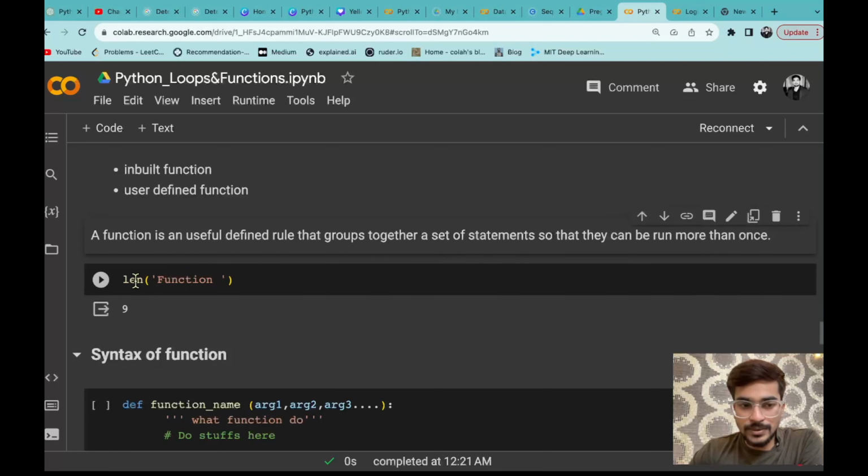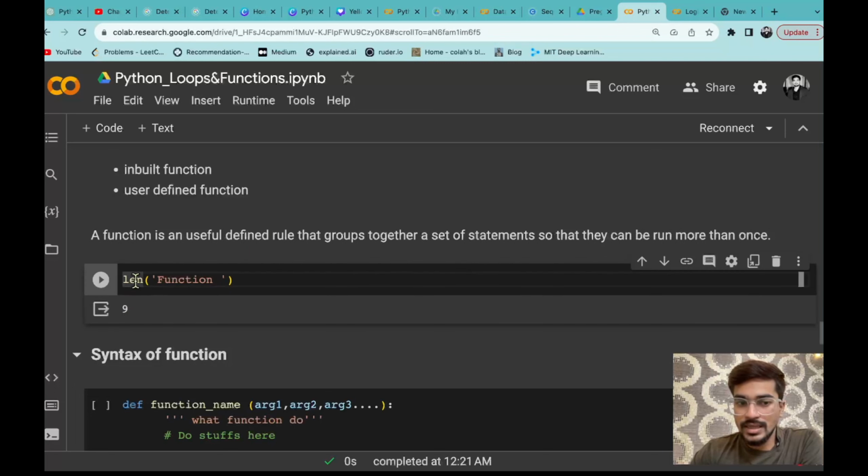Let's say for example there is a function that is called len that you have already used na. So when I was mentioning some functions and method that we use in Python, let's say for string, for list, for dictionary, we have some functions and method that I will already describe. So what are those functions and method? Those are inbuilt functions and methods that we have. So that means we have already defined some functions in Python that we can generally use anywhere. So this is called inbuilt function.